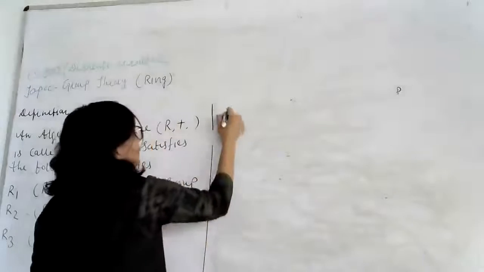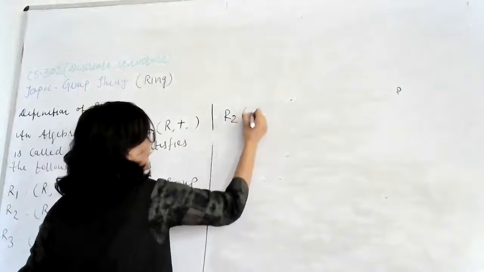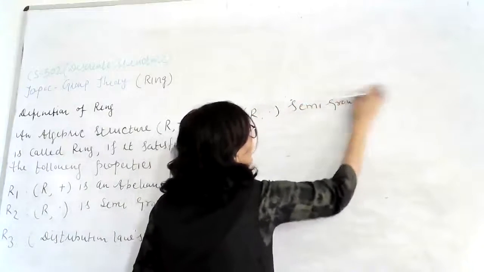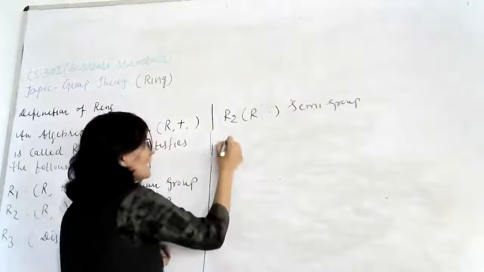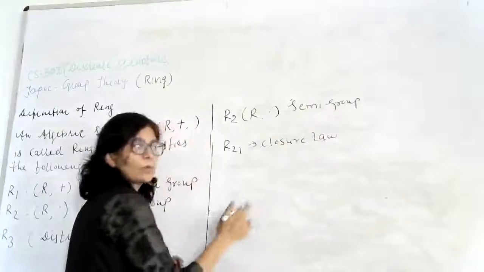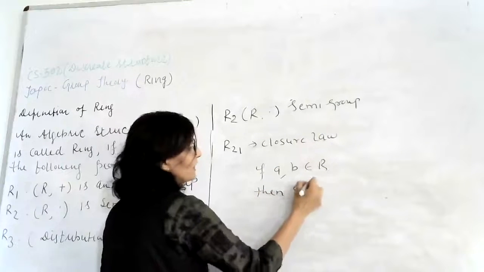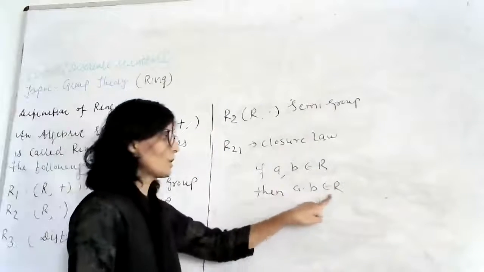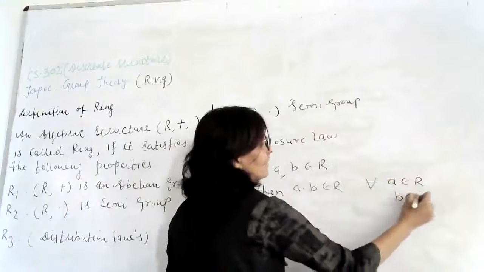So look, R2 under multiplication is a semi group. In a semi group we have only two properties. So R21 is closure law, and according to closure law, if A and B are the elements of R, then A into B also belongs to R. If A and B are any two elements of R, then their multiplication also belongs to R for all the values of A which belongs to R and B which belongs to R.